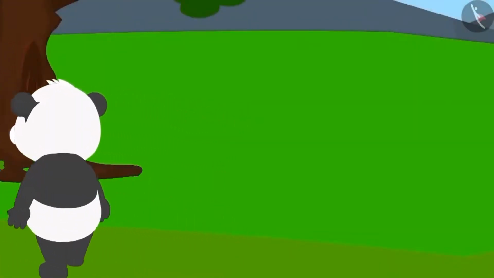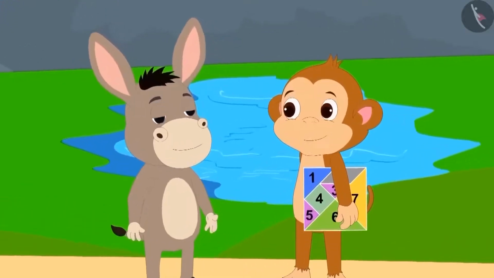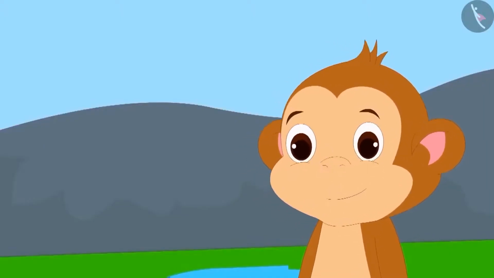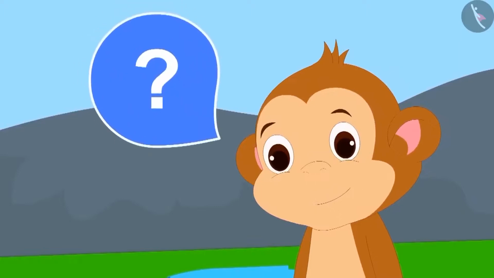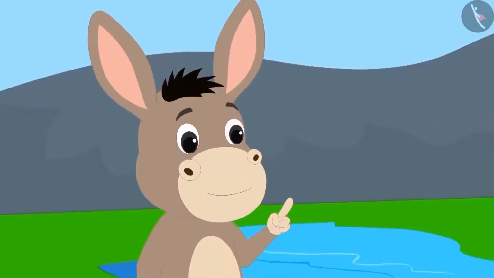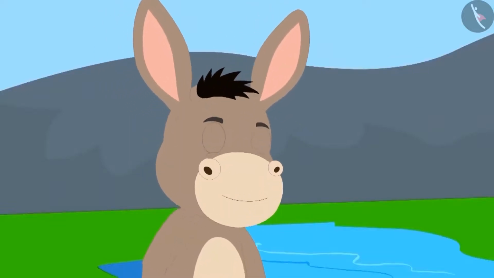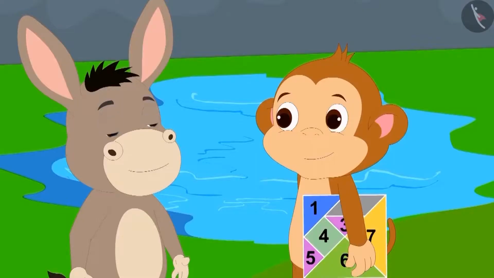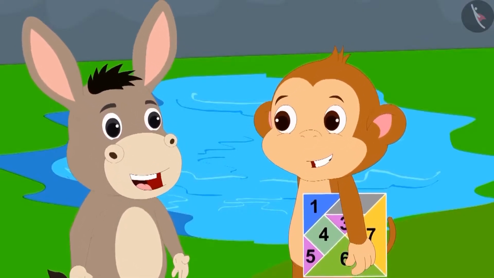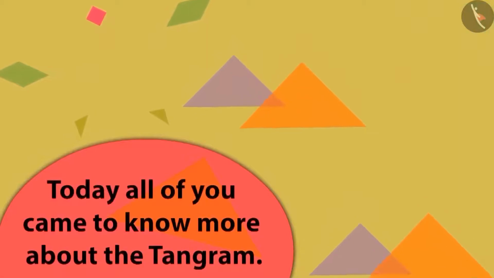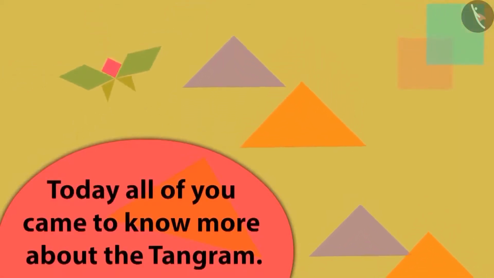With this, all the people left for their homes except for Bhola, who was still standing there. Babban asked Bhola which shape should he make to impress him. Then Bhola said to him that he did not want to get any figures made. He was already impressed with Babban's intelligence and knowledge of the tangram. Both Babban and Bhola started laughing. In this lesson, we saw some more interesting examples of the tangram.